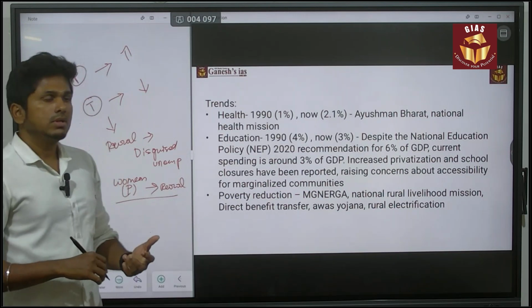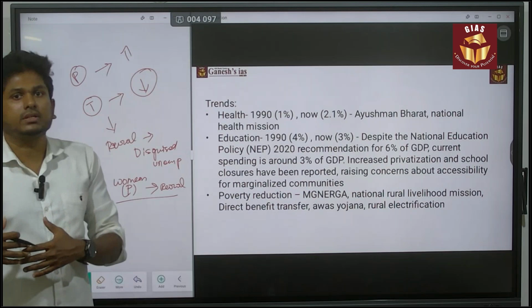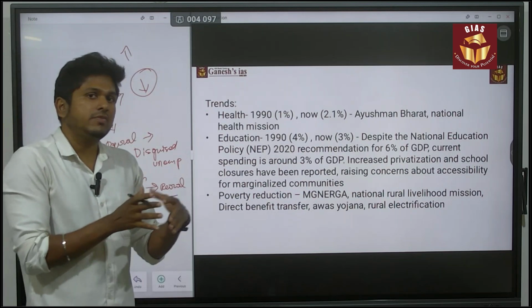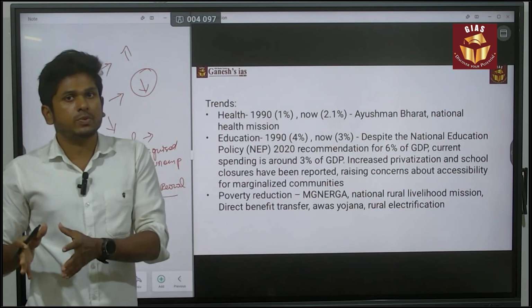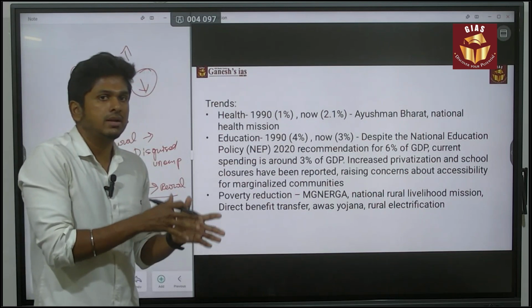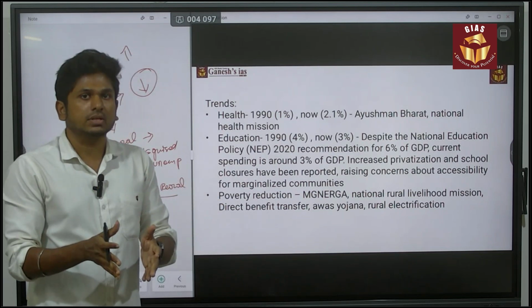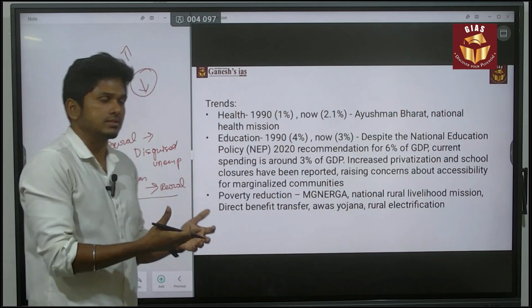So again the pattern and the trend show a reduction in the spending. When it comes to the pattern, there is a different picture, but when it comes to the trend, there is a reduction in the expenditure. So that is how the post-LPG era shows a very drastic reduction related to the social sector. That is what happened. So you have to give that in your answer.